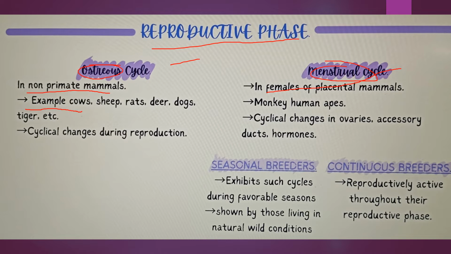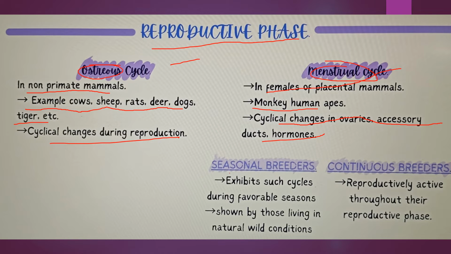Examples for oestrus are cows, sheep, rats, deer, dog, tiger, etc. It happens only in the reproductive phase. Here you can give the example of monkey, human, and apes. Cyclic changes occur in ovaries, accessory ducts, and hormones.